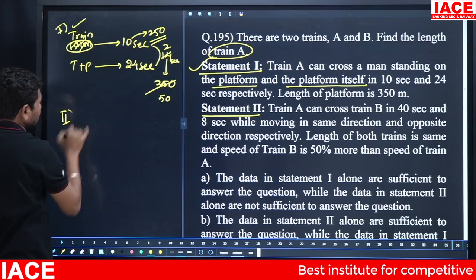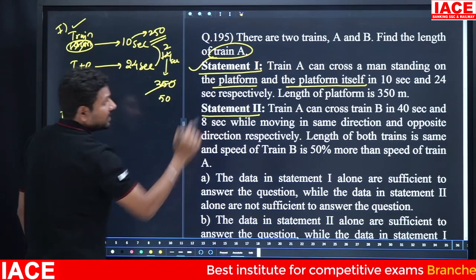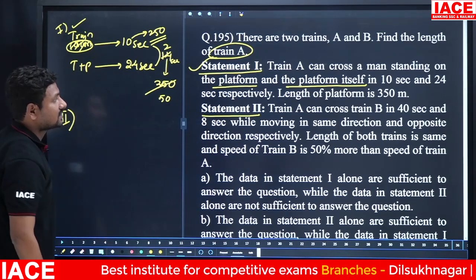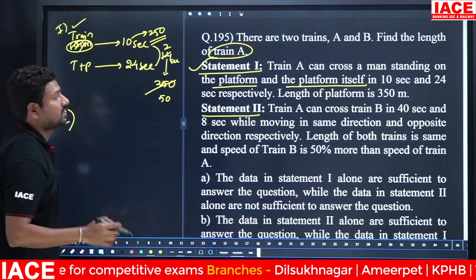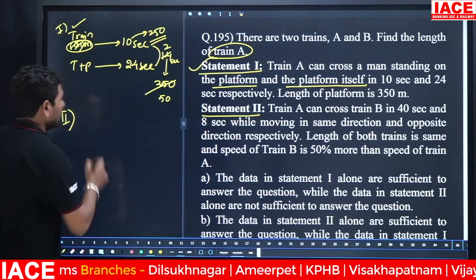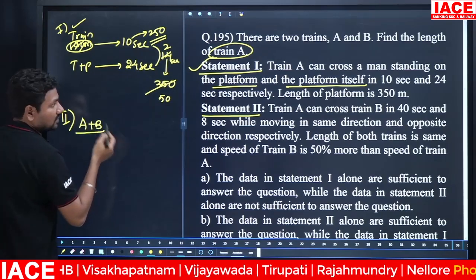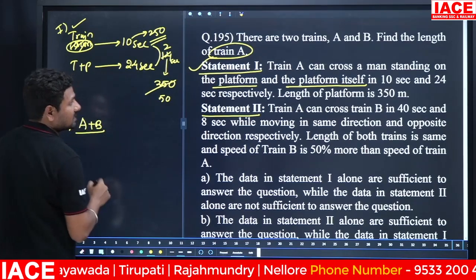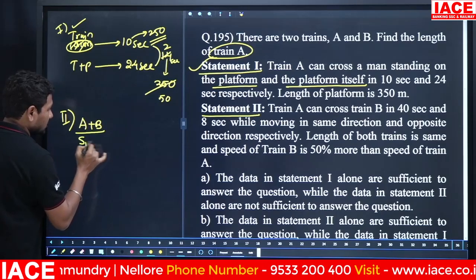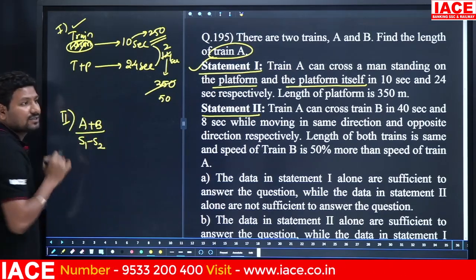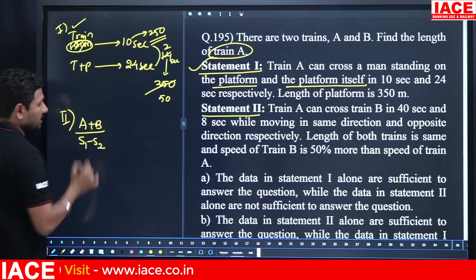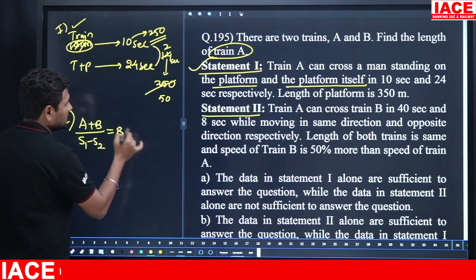Next we have to check statement 2. Train A crosses train B in 40 seconds and 8 seconds while running in the same direction and opposite direction respectively. I will take train A as A and train B as B. In how many seconds do they cross each other? 8 seconds. Here, for the same direction, it is S1 minus S2. First train A speed I am taking as S1, train B speed I am taking as S2.